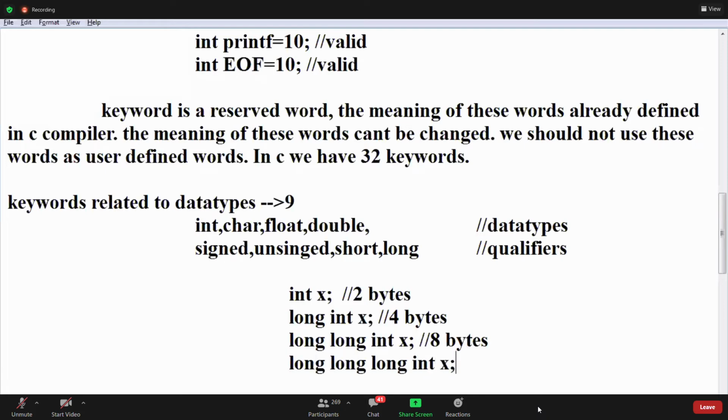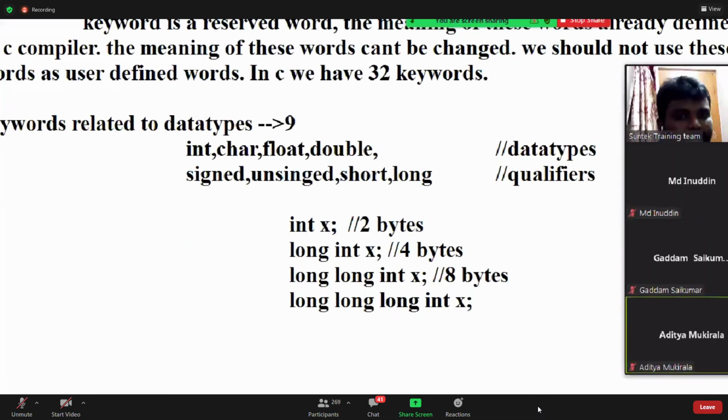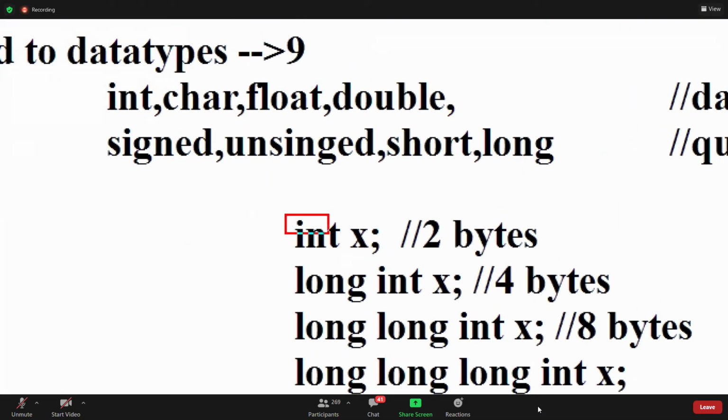Okay, this is not a data type. You can't say long int is the data type. This is the data type. Long int is not a data type. Don't call it a data type. Are you following, guys? Long is a qualifier. It is changing the data type value.